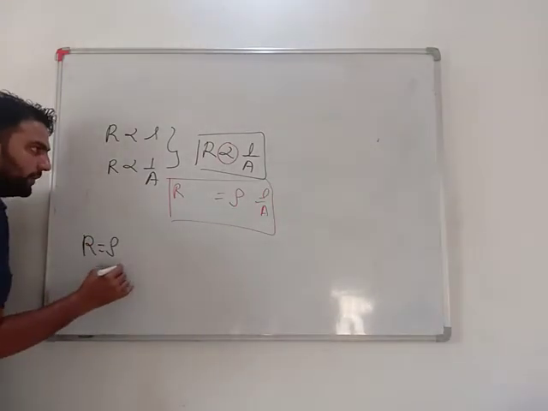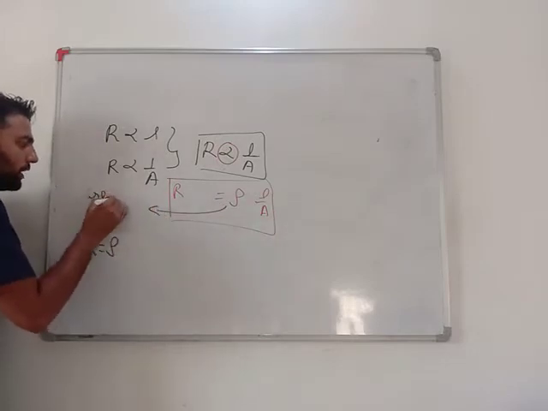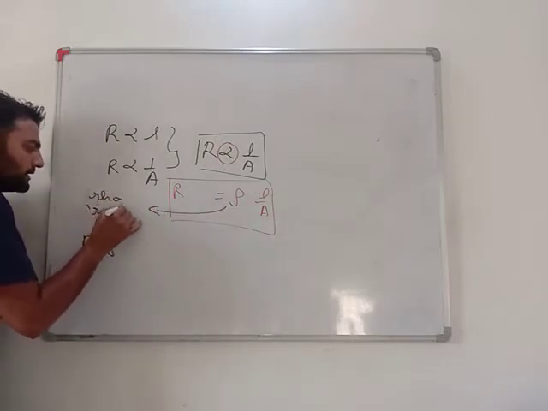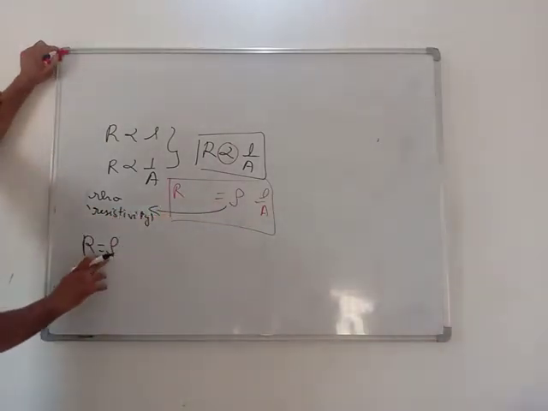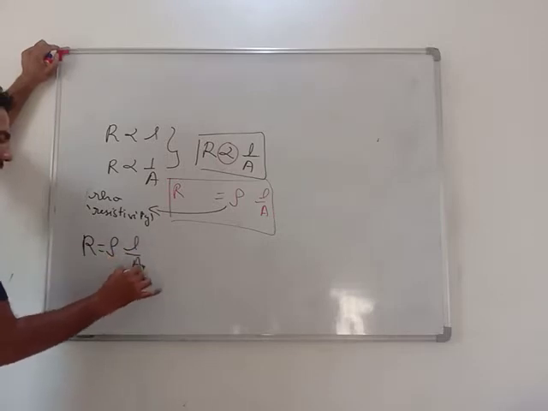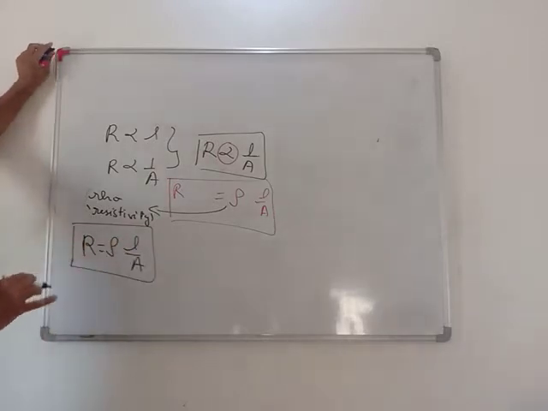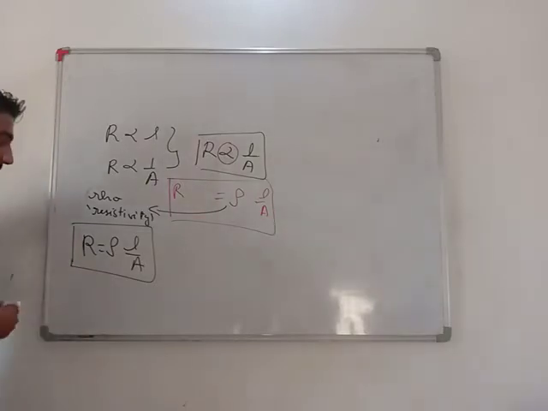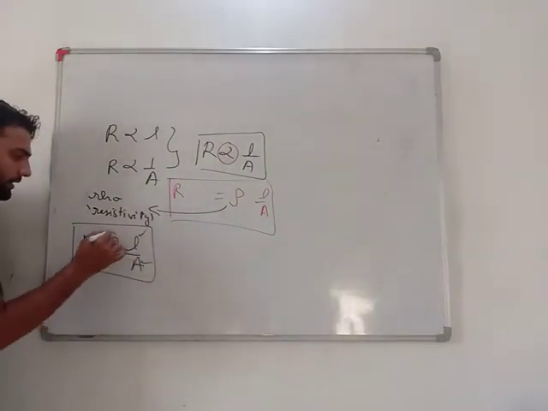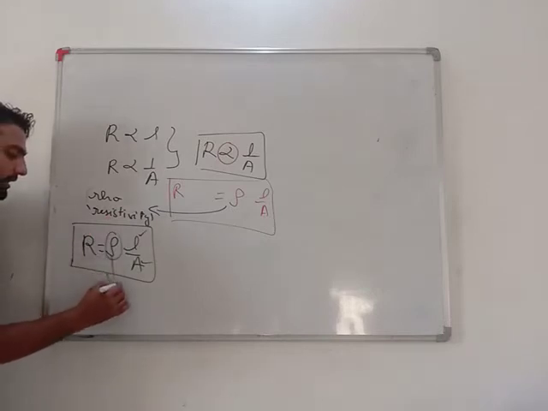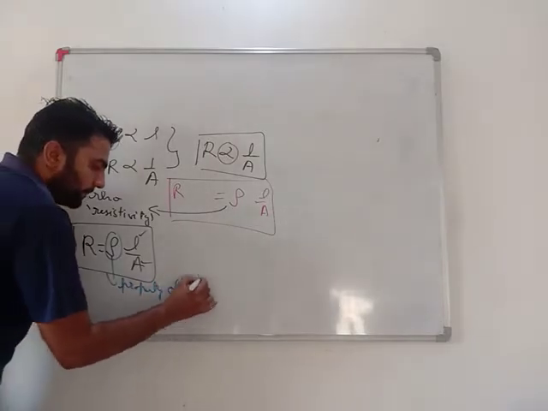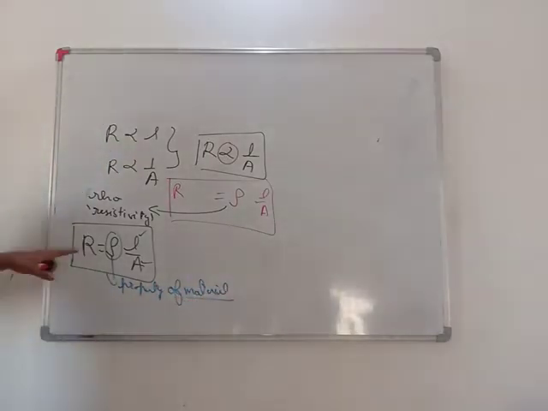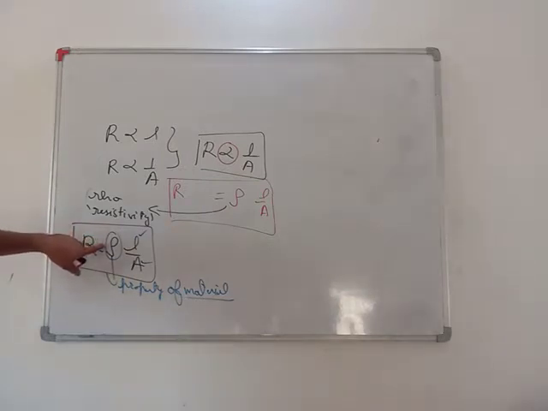Resistance equals resistivity, known as rho, into length upon area. Very important, this is the formula for resistance. Resistance depends on length, on area, and resistivity. What is resistivity? It is a property of material. It means resistance also depends on material, whether it is a conductor or an insulator. Getting it, my dear students?